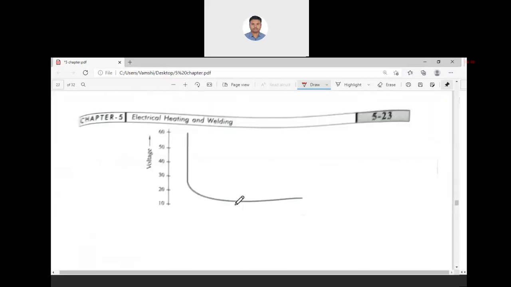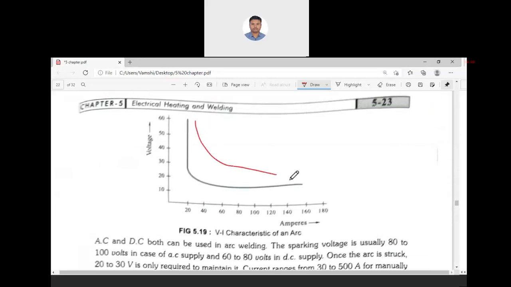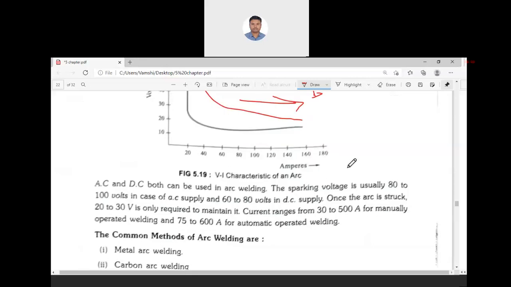So as I told you, this welding will have this type of characteristic: current increases and its voltage decreases. Okay, negative resistance characteristic. In this welding, AC and DC both can be used in arc welding. The sparking voltage is about 80 to 100 volts, but in case of AC, that is 60 to 80 volts in DC. So in DC, for lesser voltage only sparks will come. The arc is struck, and 20 to 30 volts is only required to maintain it.